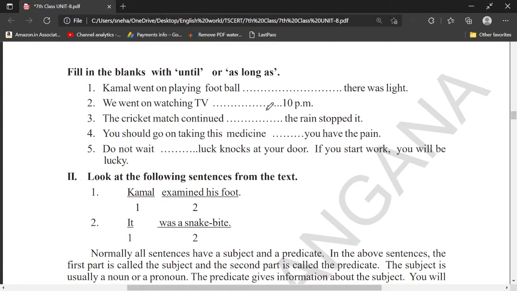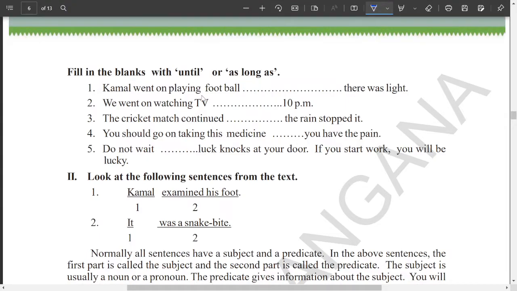So here, in these fill in the blanks, use until and as long as. Okay, so check the timings here which are given. Kamal went on playing football dash there was light. So what is the point of time, what is the period of time? This is point of time, this is period of time.